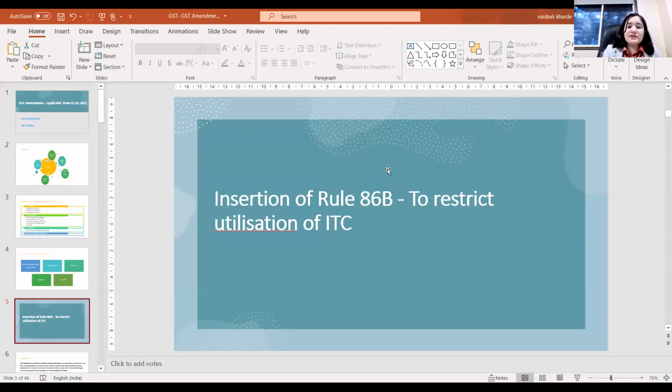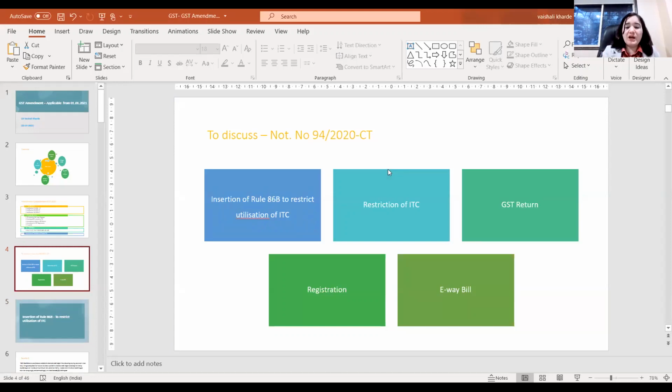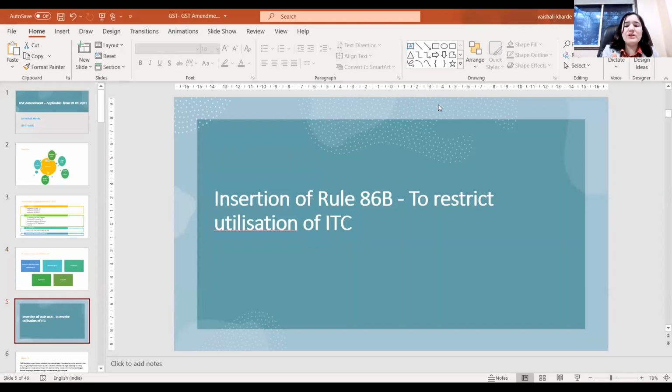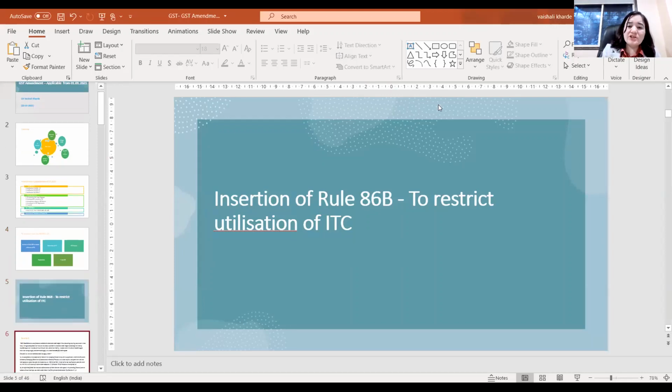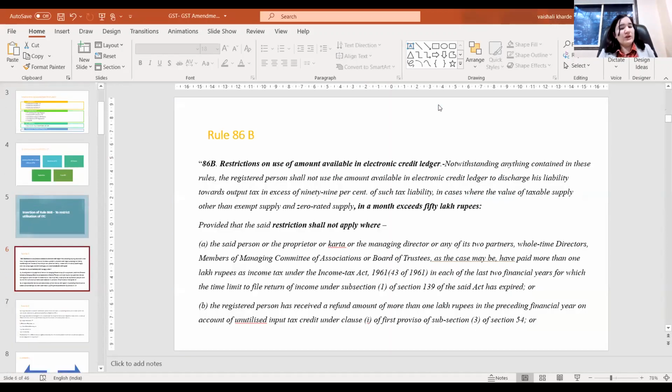So friends, first and foremost, we are going to discuss Rule 86B. Afterwards, we are going to discuss the restriction of ITC, which is applicable to all taxpayers. Then we are going to discuss the GST return related changes, then registration related changes, and afterwards e-way bill related changes. So let's start with the insertion of Rule 86B. A new Rule 86B has been introduced under the CGST Rules.